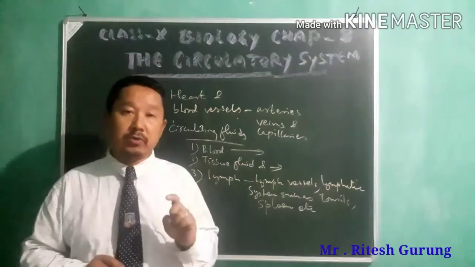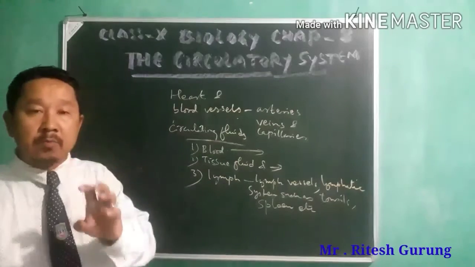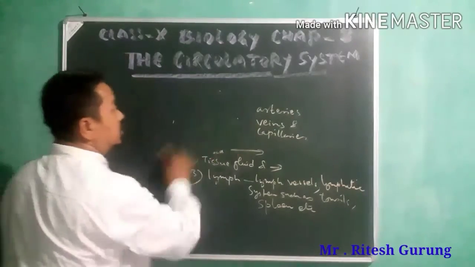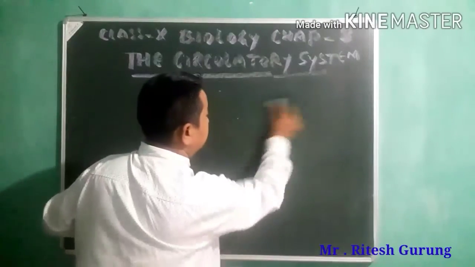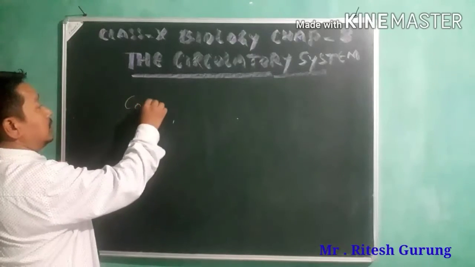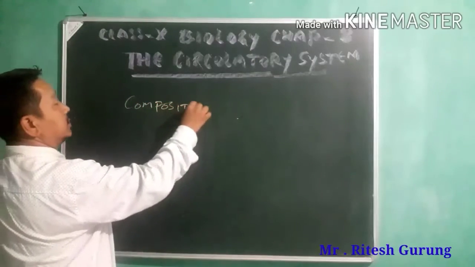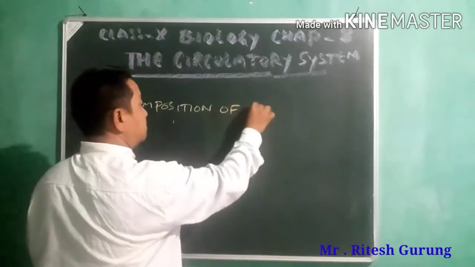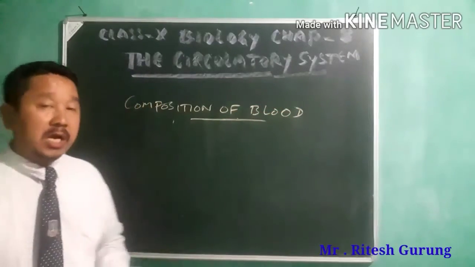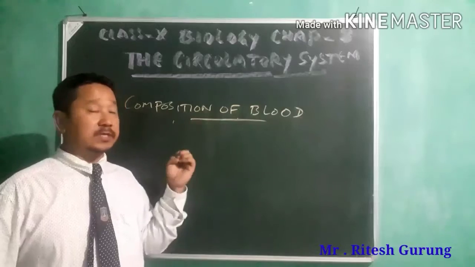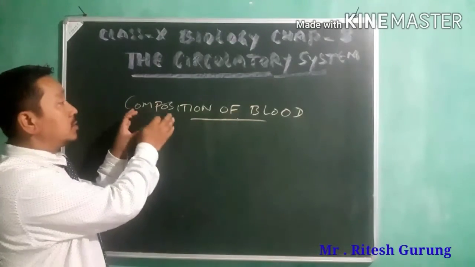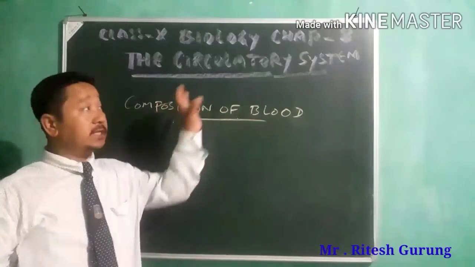All right, now we'll go directly into the composition of blood. Actually, as per the syllabus, we have from composition of blood onwards in this chapter.